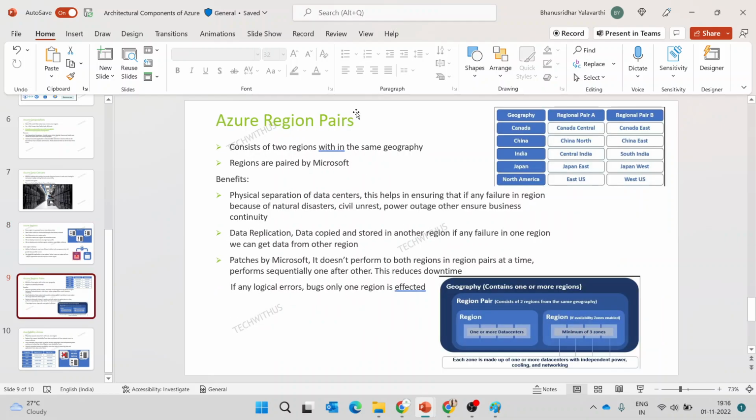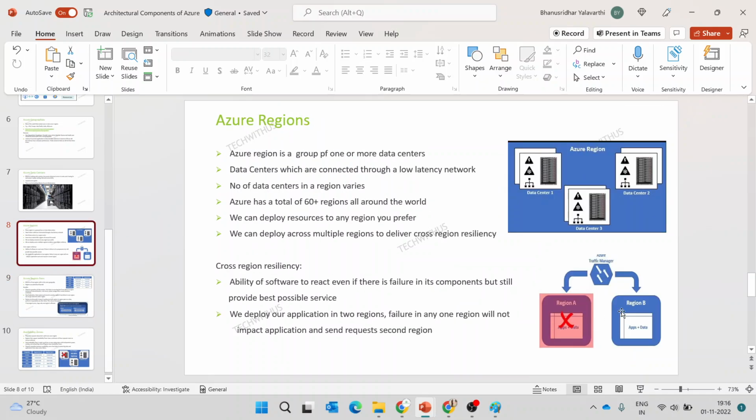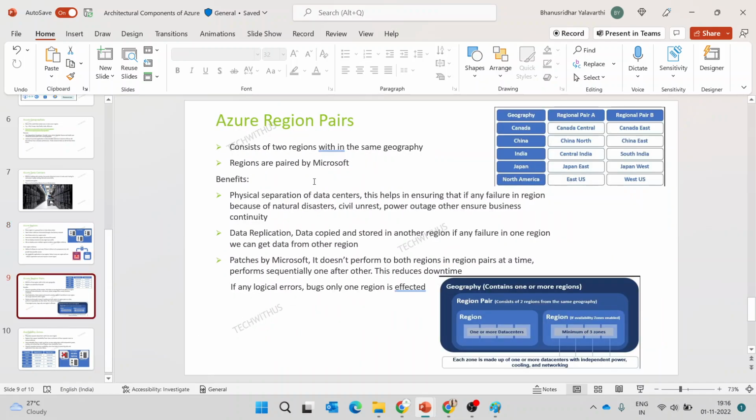And the next, Azure region pair. Azure region pair also works similarly to what I have said in the cross-region resiliency. But here for each region we have a pair. Suppose if you consider India, Central India and South India are a region pair. Azure decides which regions have the region pair. Mostly they will select the regions which are closest to each other.